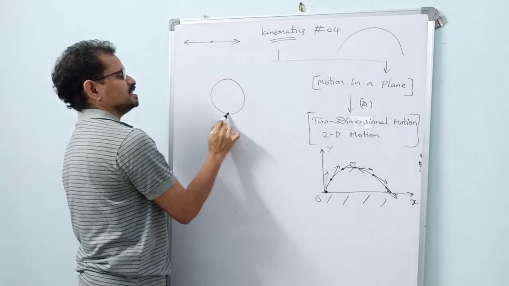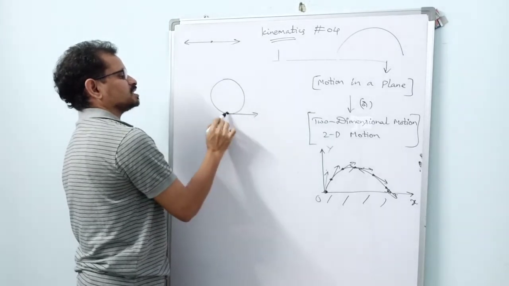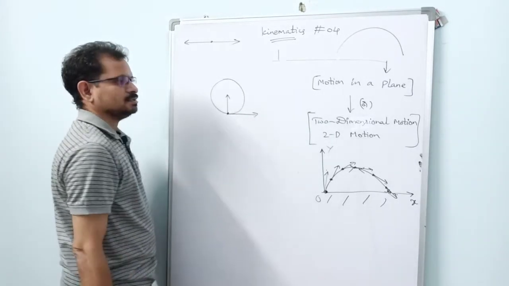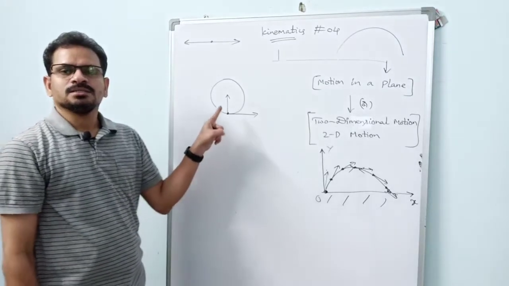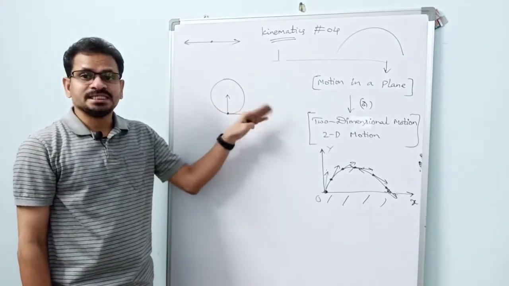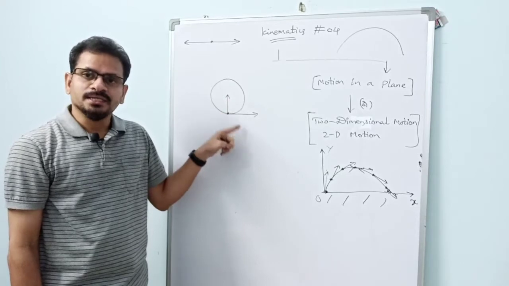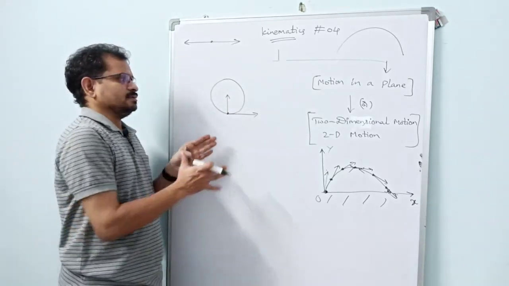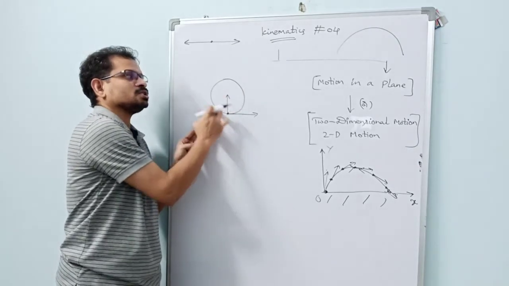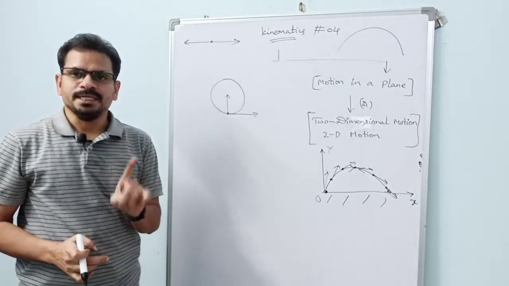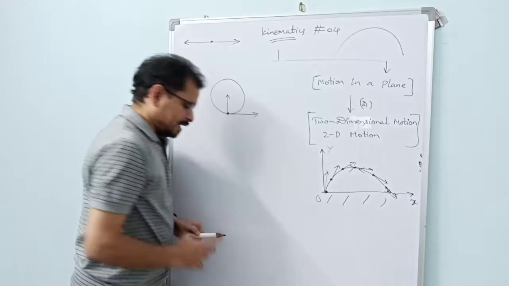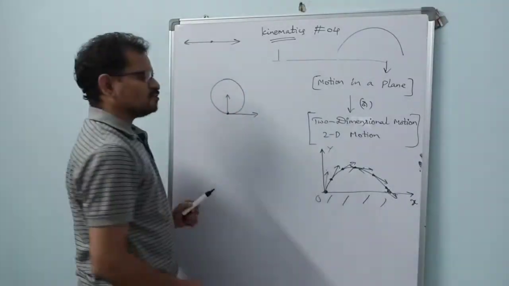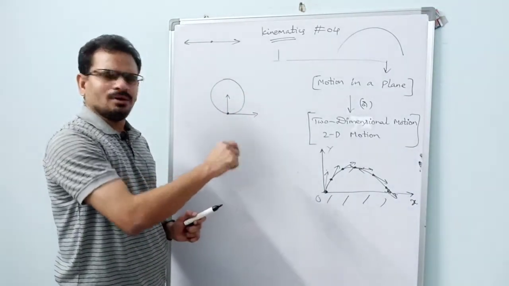One is the tangential direction, and this one is the radial direction. It is also studied under two directions: one is tangential, the other is radial. You will learn this in circular motion. My intention is just to give you clarity that circular motion is also motion in a plane. Got it? And why do I have to explain all these things here?